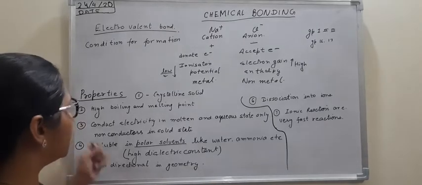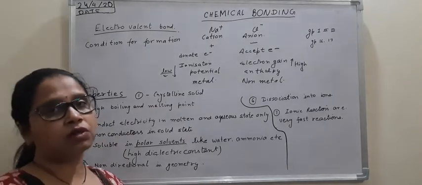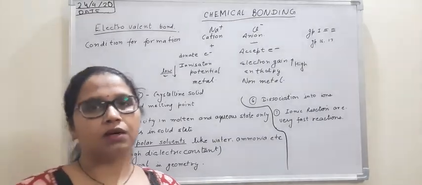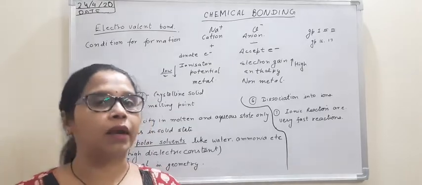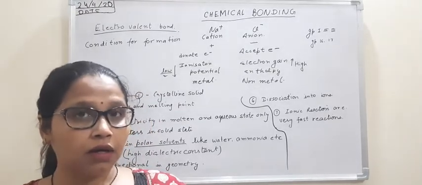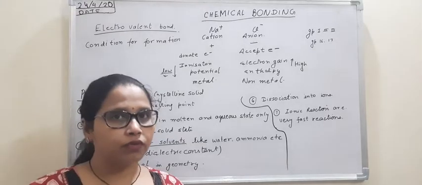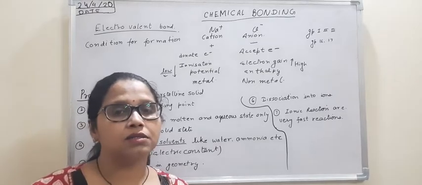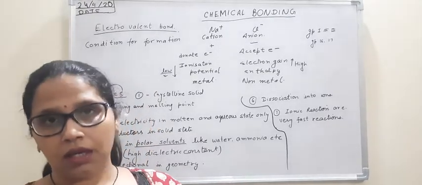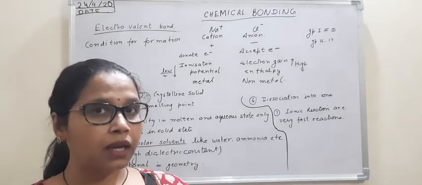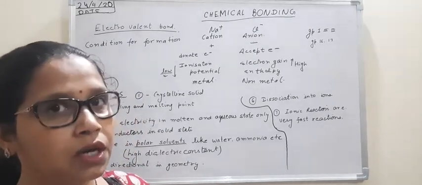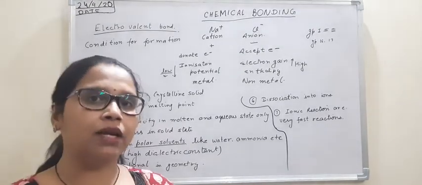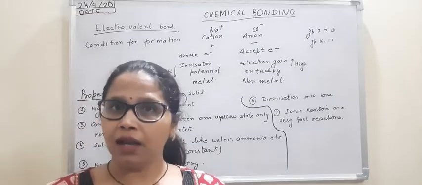Second property says they have high boiling and melting point. Now what is the cause of high boiling and melting point? Whenever you get a solid and you start heating it up, on heating generally we expect a solid to melt to liquid. Now for converting solid into liquid, we have to break the attraction force between anions and cations, and that needs a lot of energy, because our electrovalent bond forms by electrostatic forces of attraction, and they are very strong forces. So when that strong force needs to be overcome, you always have to provide a large amount of energy.